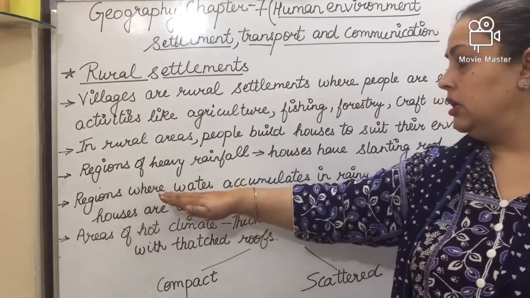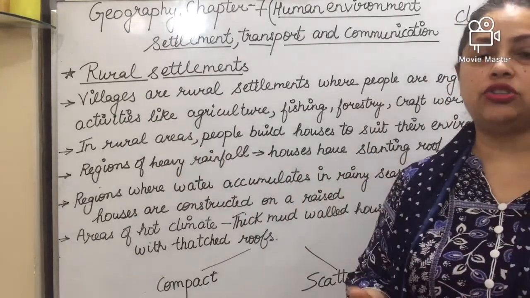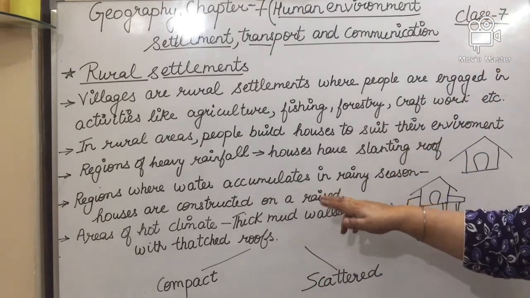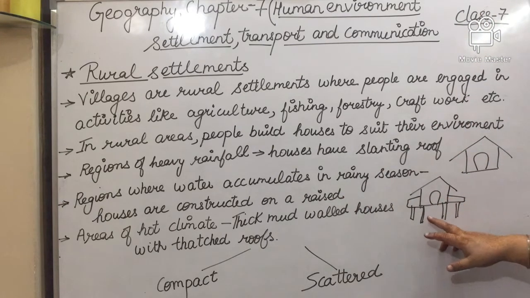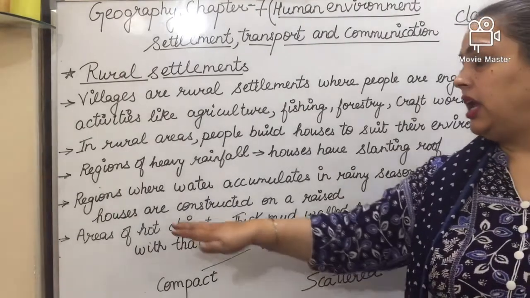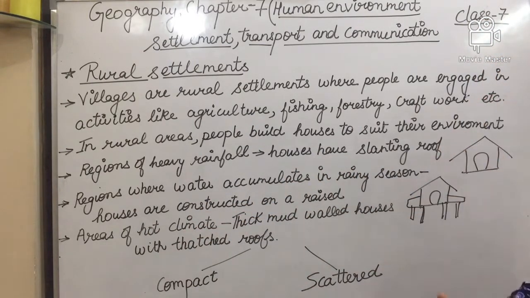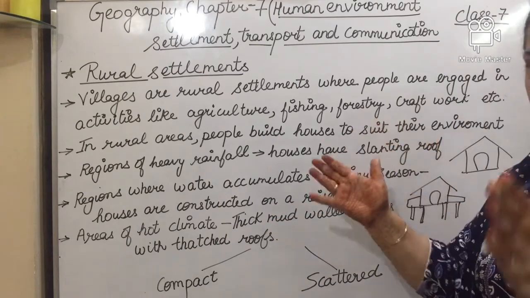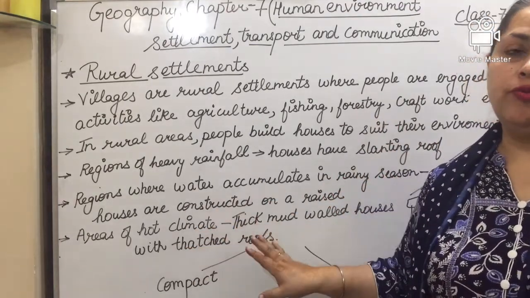Second, the region where water accumulates in the rainy season. Accumulates means it collects over there. Over there, the houses are constructed on a raised base, so the level of the house is just above the ground, like this. The house is there and these are the bases that are above the ground. And third, the area of hot climate. Over there, the walls of the houses are thick mud walls. Means they are very thick and coated with mud, with a thatched roof.